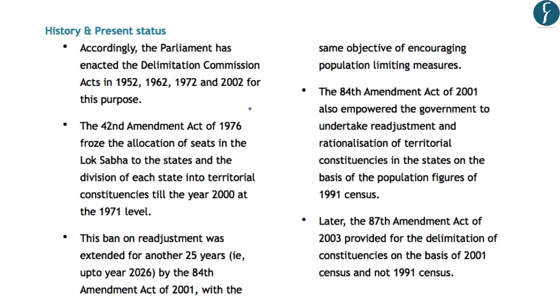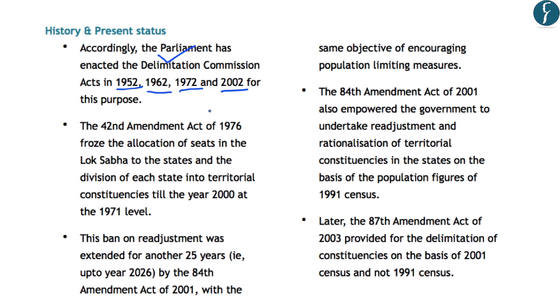Now, as Article 82 has mandated that after every census the Parliament has to pass the Delimitation Act, and according to that Act a Delimitation Commission will be constituted, accordingly the Parliament has enacted the Delimitation Commissions Act in the years 1952, 1962, 1972 and 2002. Now, post-independence until the 1970s, India witnessed an unprecedented growth in its population.